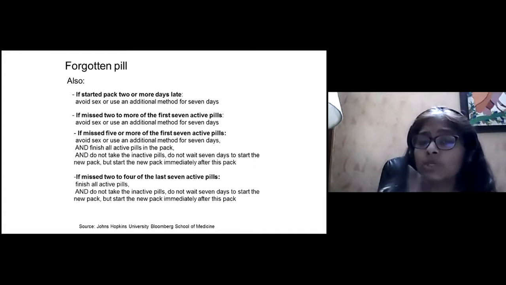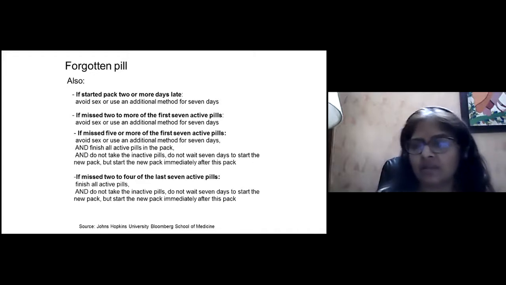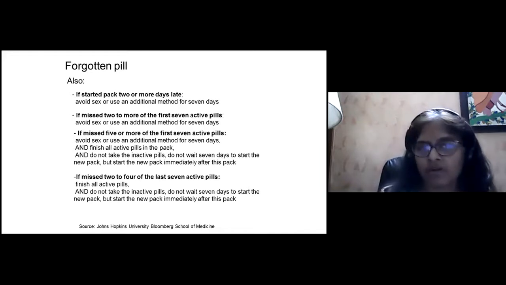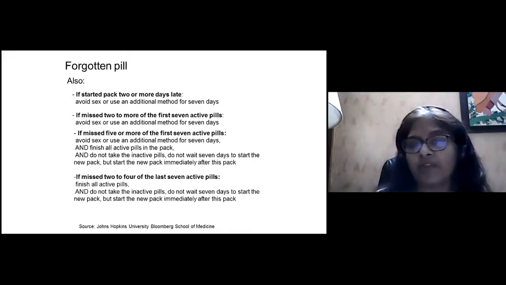If she misses 2 or more of the first 7 active pills, then the same thing applies: she has to cover herself for the next 7 days, just in case ovulation occurs, so that she does not conceive. After ovulation is over, she can just continue the pills and not use additional contraception. If she has missed 5 or more of the first 7 pills, do not take the inactive pills and do not wait for the 7 days, but start a new pack immediately.